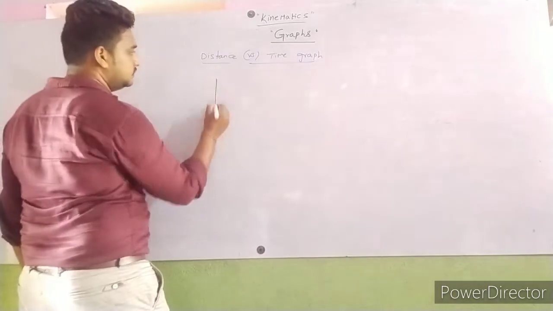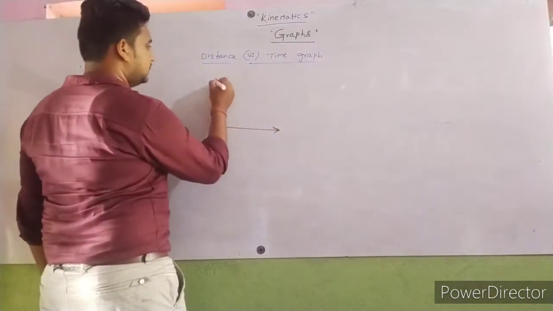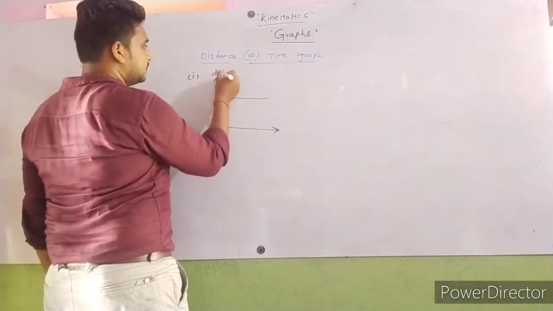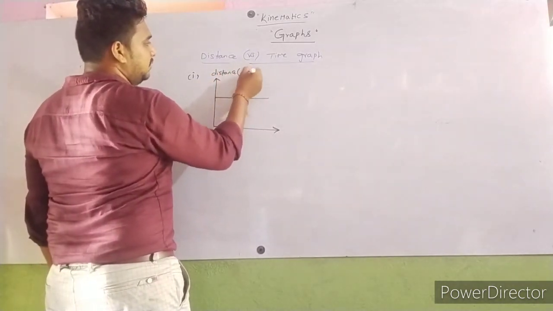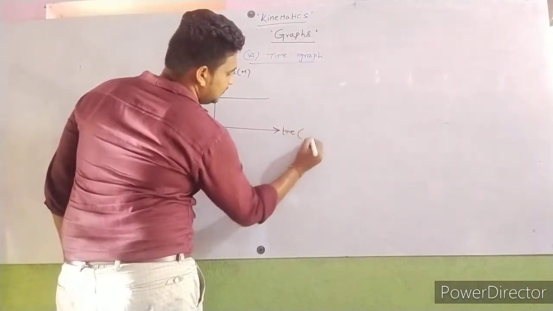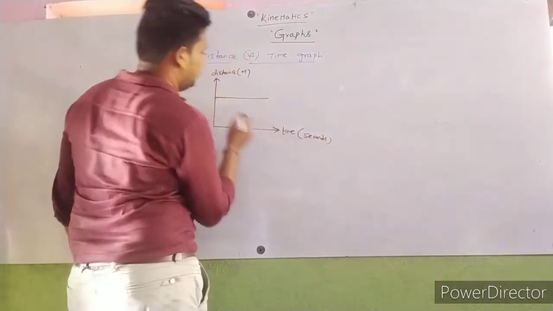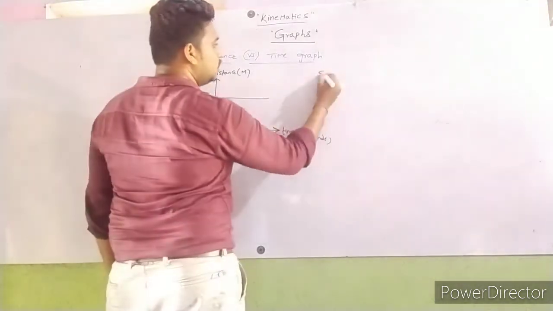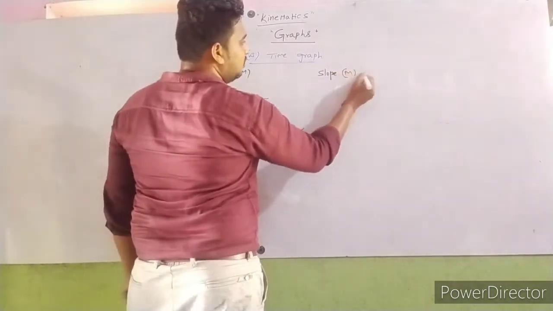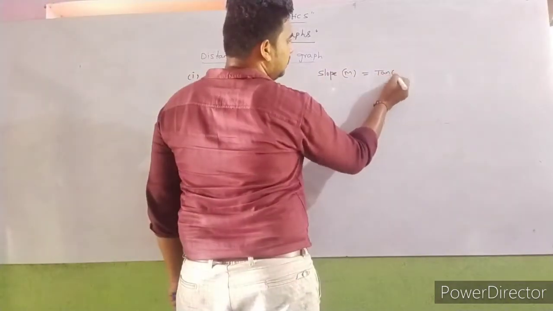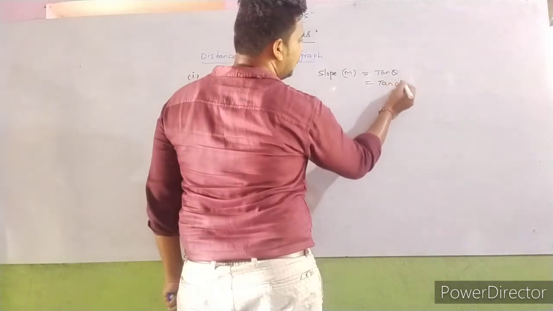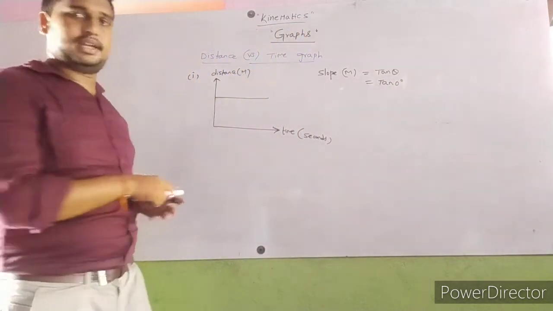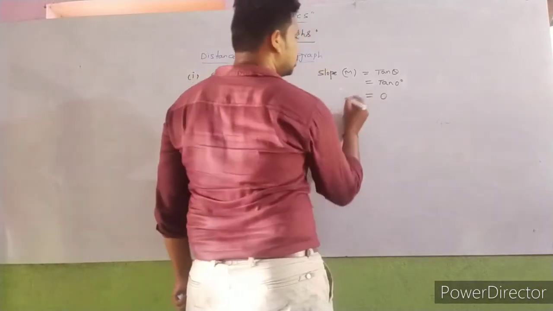This is case 1. Distance is measured in meters, time is measured in seconds. So here, slope m is equal to tan theta. Here theta is equal to 0 degrees, as there is no angle made with the x-axis. Tan 0 is 0, so slope is 0.